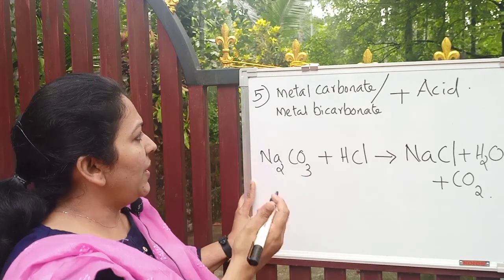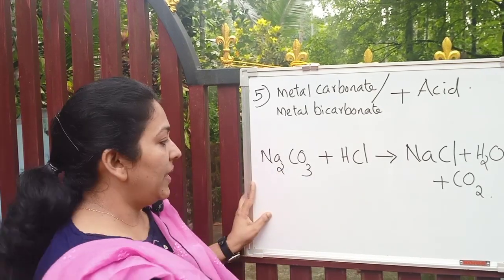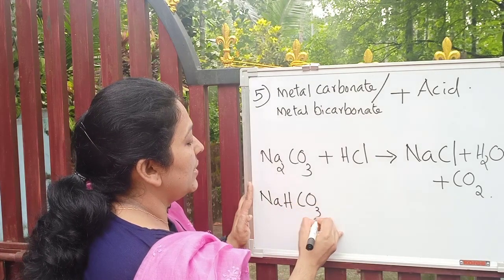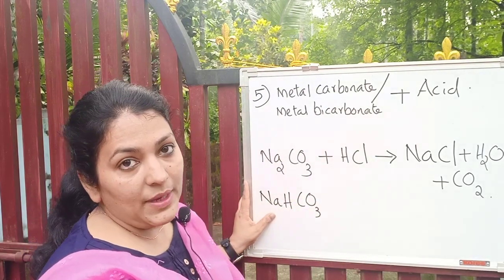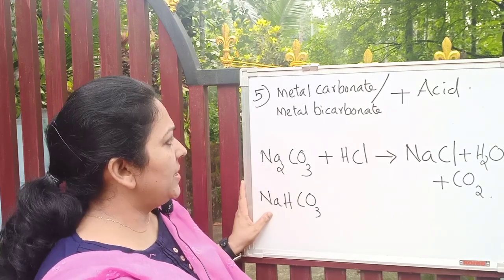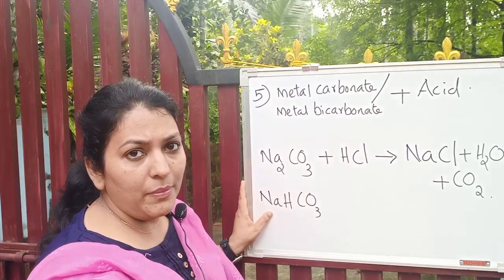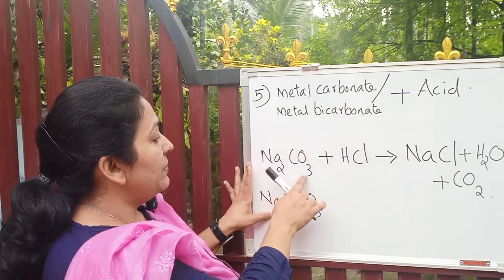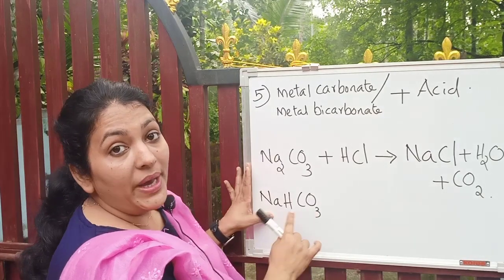Write metal bicarbonate, for example sodium bicarbonate, NaHCO3. This is baking soda. You can take any other metal bicarbonate like calcium bicarbonate. Do one thing: try the same reaction with calcium carbonate and calcium bicarbonate.